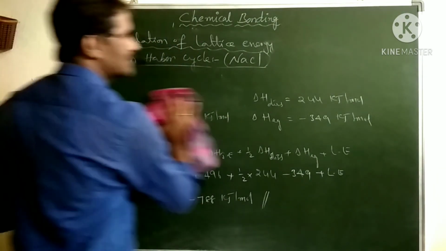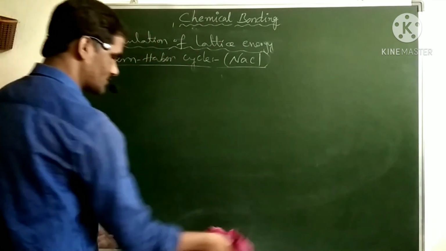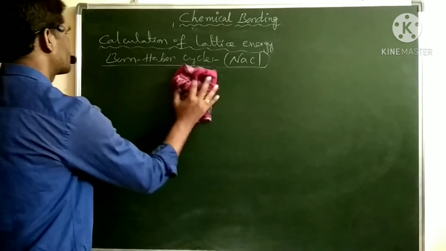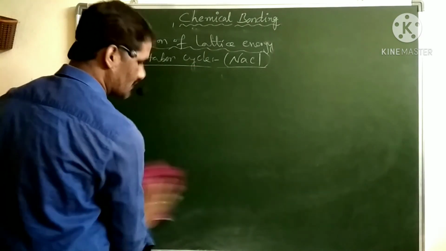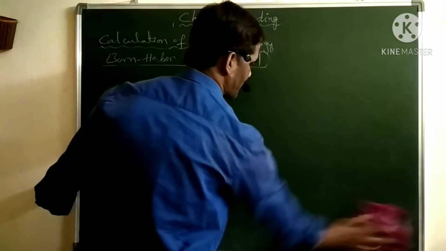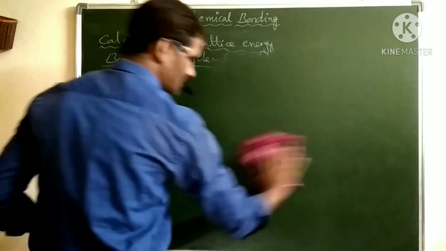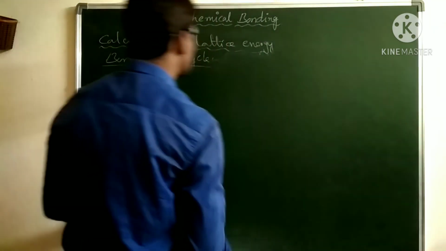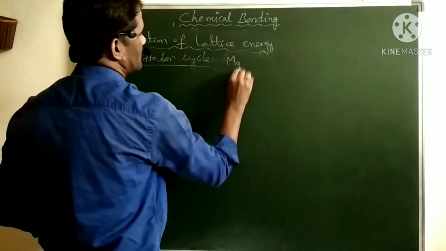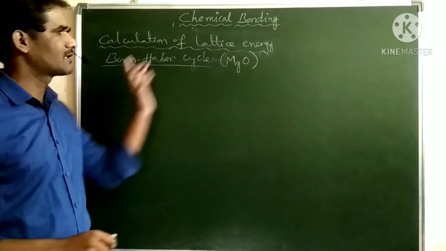Let us take one more example for calculation of lattice energy of an ionic solid. In sodium chloride, the charges are 1,1. Let me take one more example for a bivalent case: magnesium oxide. Calculation of lattice energy by using the Born-Haber cycle for magnesium oxide.